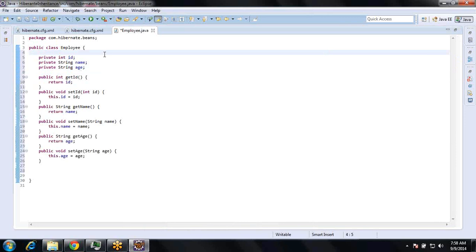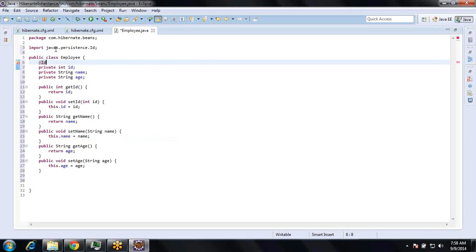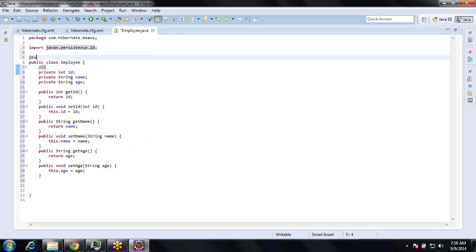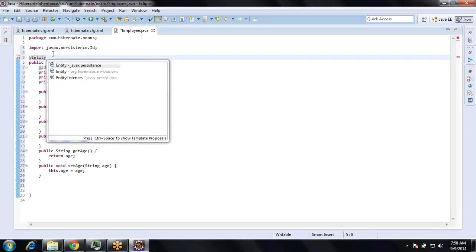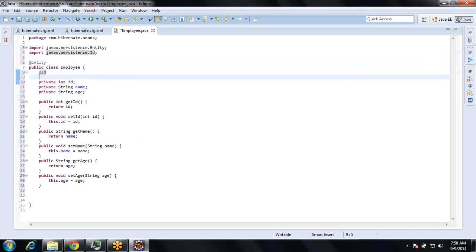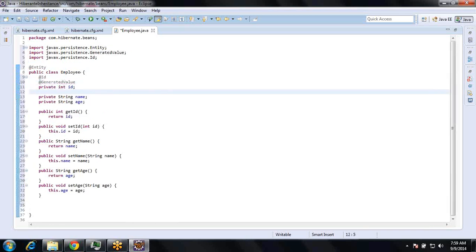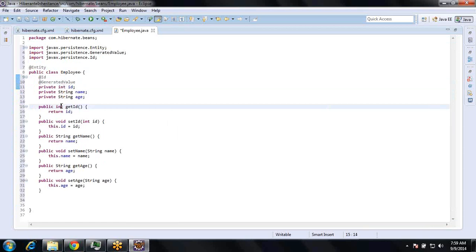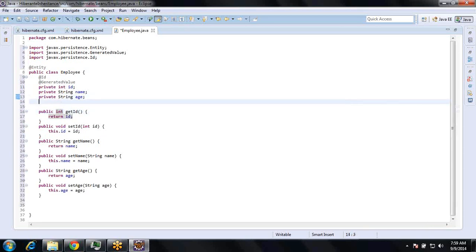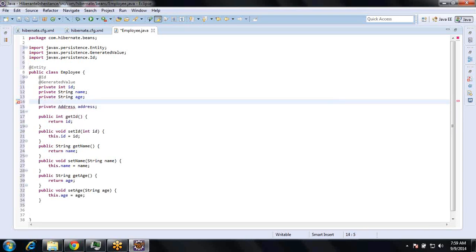Okay, so here this ID has to be generated automatically, so I am using ID. So before that I have to use entity, right? This is an entity. So this is an ID, this is a generated value, it has to generate automatically, and this is a column, name should be something. If you want we can use that, and if you want the address class also I can write that, a private address. This is embedded, right? So I have to use embedded.